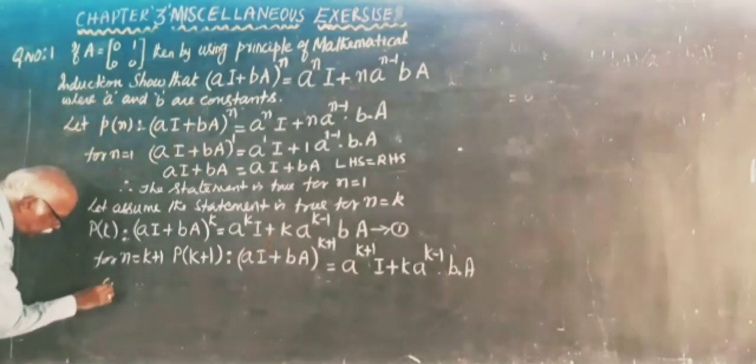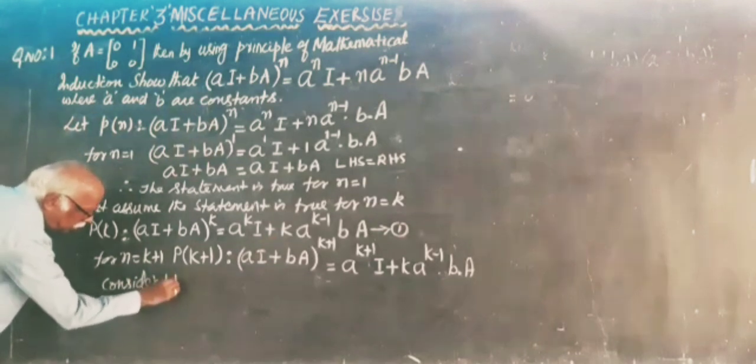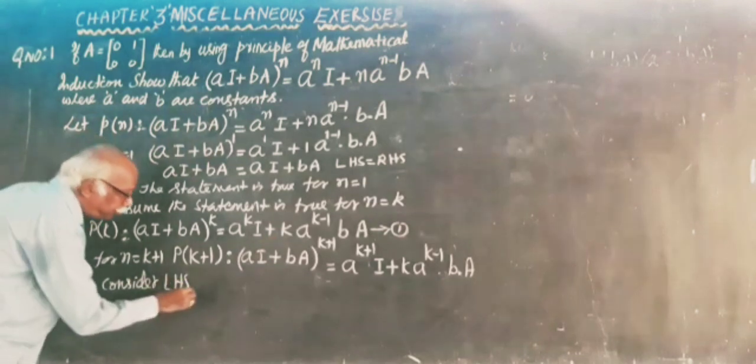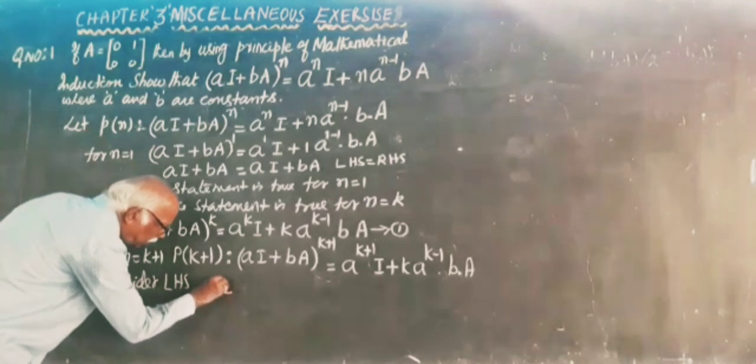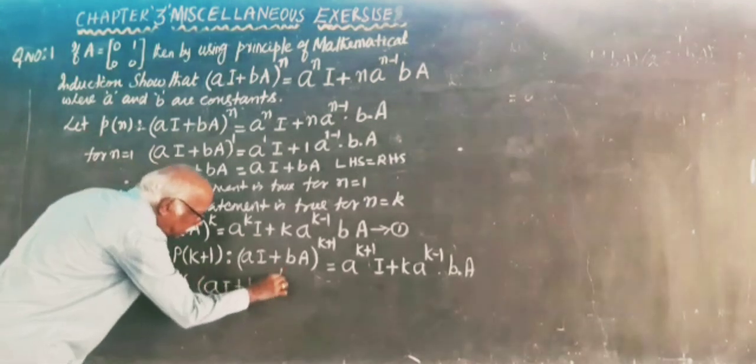Consider LHS. What is LHS? (aI + bA) to the power k plus 1.